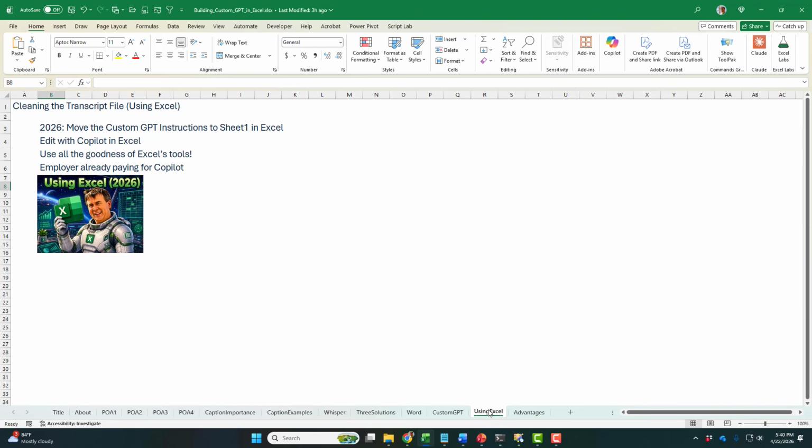Okay, let's talk about what's new in 2026. I can take the entire custom GPT instructions and move it just to sheet 1, A1 through whatever, and leave those instructions. I also took the Markdown file, the knowledge file, and put that on a separate sheet. And now I get to use all the goodness of Excel's tools, right? And rather than paying an extra $20 a month, my employer's already paying for Microsoft Office, probably with Copilot if you have an E3 or an E5 subscription. So I get out of paying that extra $20 a month.